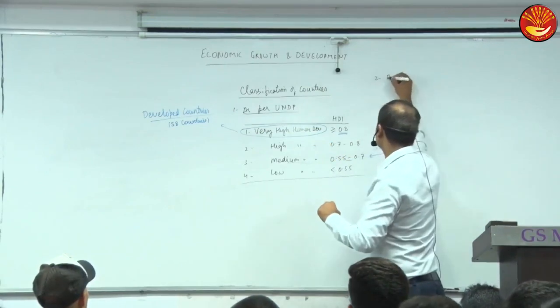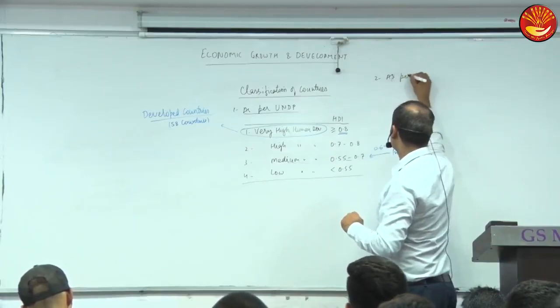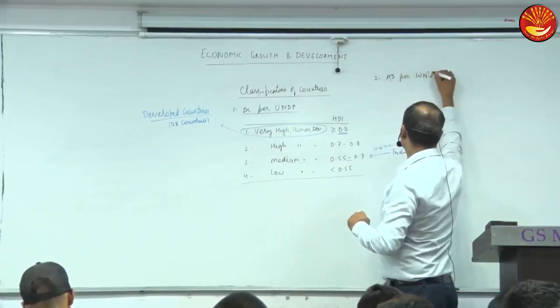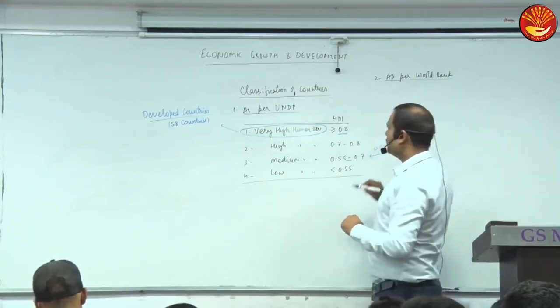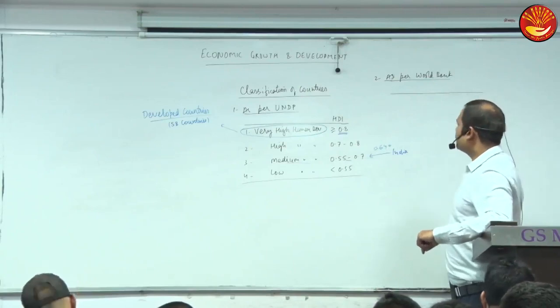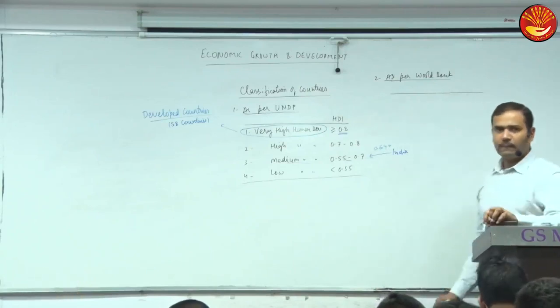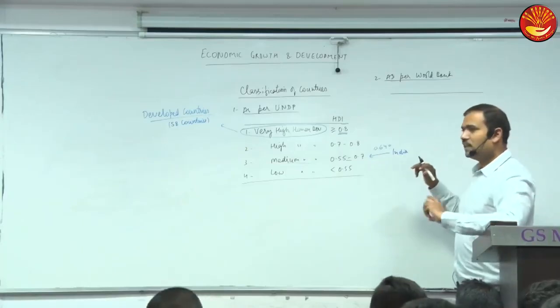Second, as per the World Bank. So the World Bank classifies countries on the basis of which criterion? Any idea? Per capita income, or more technically GNI per capita.